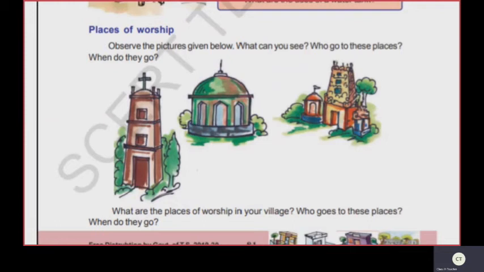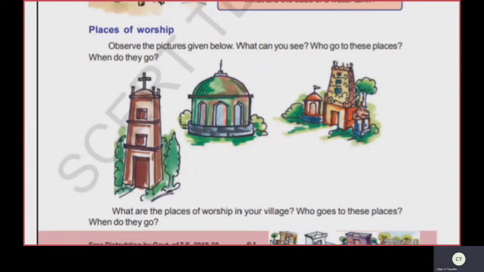Children, where do Hindus go to offer their prayer? Yes, Hindus go to temple to offer their prayer. Good. Where do Muslims go to namaz? Yes, Muslims go to mosque for namaz on Friday, right? Okay, then where do Christians go to offer their prayer? Yes, they go to church to offer their prayers on Sunday. Good.